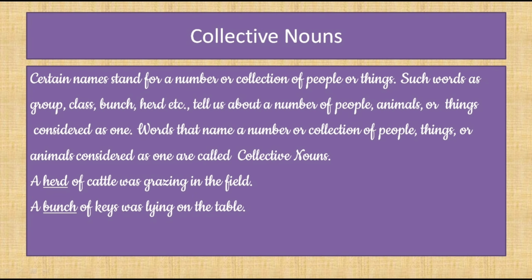Collective noun. Certain names stand for a number or collection of people or things. Some words like group, class, bunch, herd tell us about a number of people, animals or things considered as one. For example, a herd of cattle was grazing in the field. A herd of elephants is walking through the forest. So we are not talking about one elephant or one cattle. We are talking about the group. The group is called a collective noun.